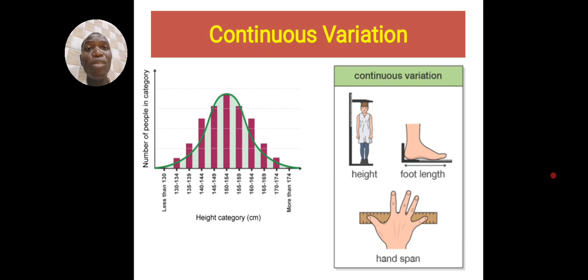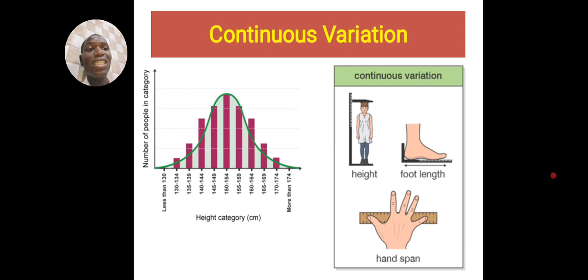Unlike when we talk about sex, for example, you can either be male or female. That is not continuous. We only have one, whether you belong to this category or you belong to the other category. For example, there is this chemical PTC that some people, when they put it in their mouth, it tastes bitter, but some, when they taste it, it is tasteless. So this is discontinuous. There is no in between. You can either taste it or you cannot taste it. That's all. So this is what we call continuous variation, a variation that has a continuity.